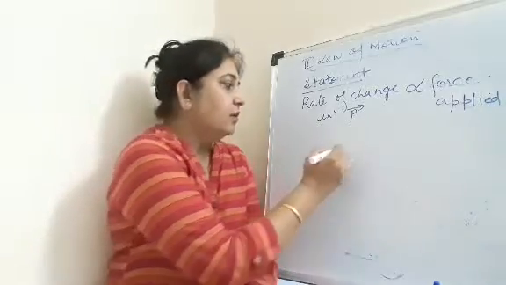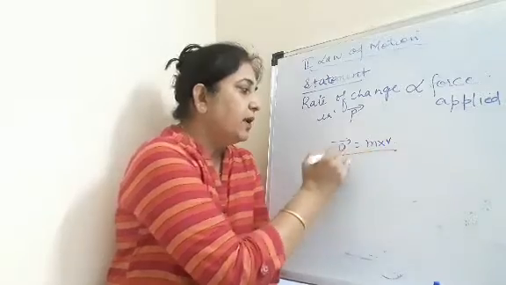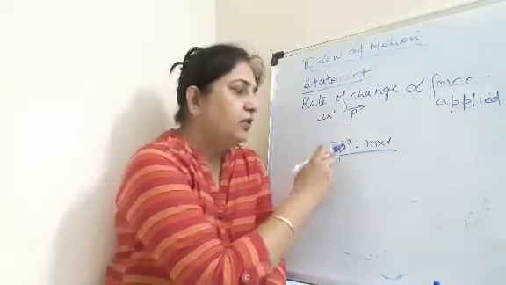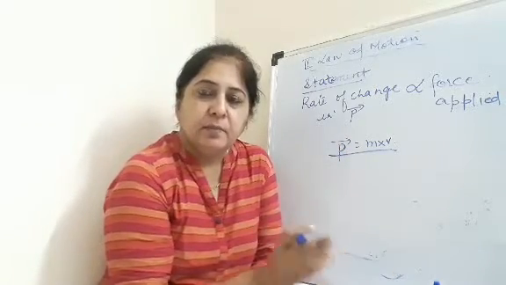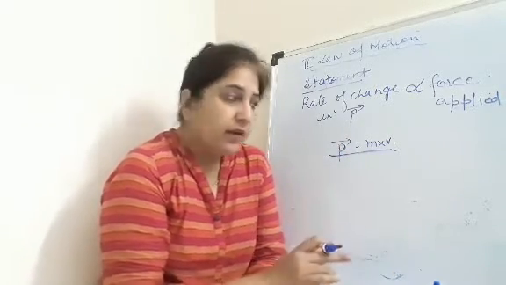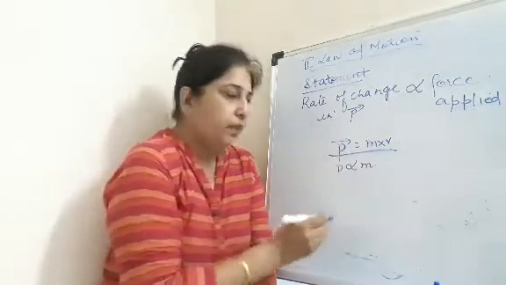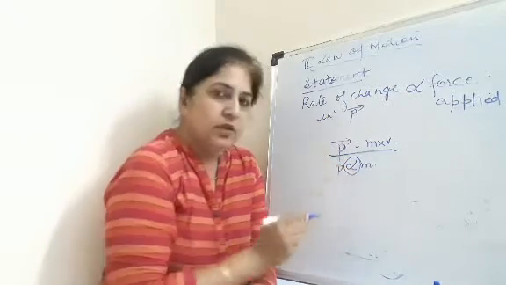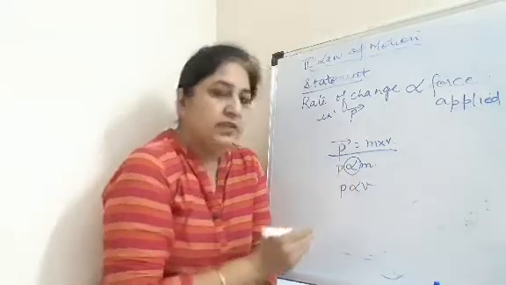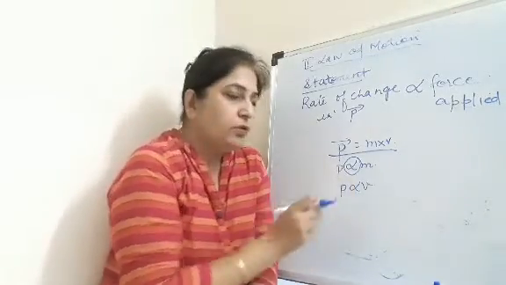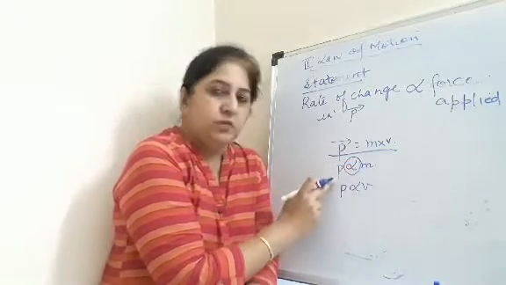Now you know that momentum is equal to m into v, right? When I was explaining momentum, I told you that momentum is equal to mass into velocity. I also told you that momentum depends on two factors, mass and velocity. I can write this relation as P is directly proportional to M. Now I use this symbol of directly proportional, right? And I can also write P is directly proportional to V. V stands for velocity. Directly proportional means if mass changes, momentum will change.